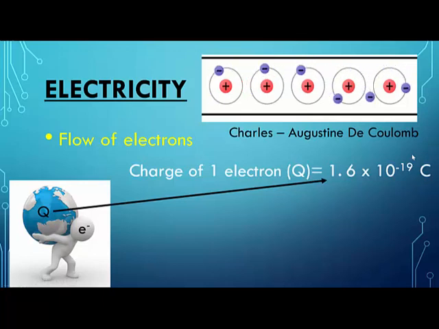So now you see these electrons moving. Every electron that you see here, which is jumping from one atom to the other atom, imagine that every electron is carrying how much charge?